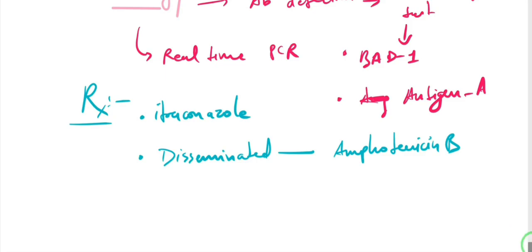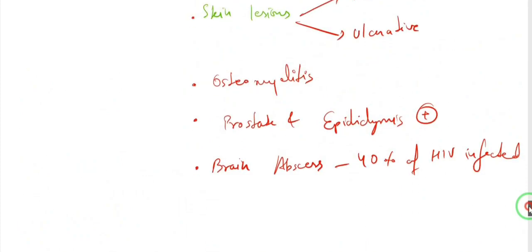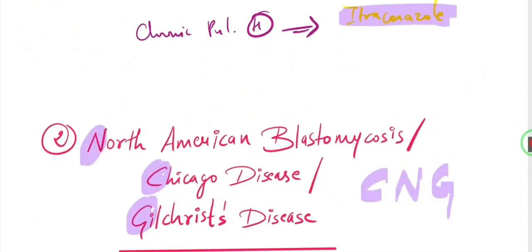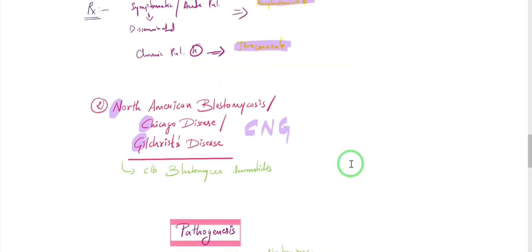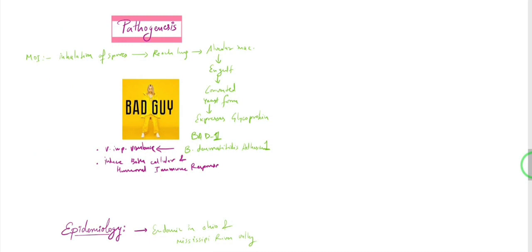Now let's do a little bit of recap of what we have learned about blastomycosis. Blastomycosis was also known as Chicago's disease or Gilchrist disease, caused by Blastomyces dermatitidis. We saw how similar it is to histoplasmosis. The mode of infection is again inhalation of the spores. They reach the lung, meet alveolar macrophages, and there is this very important glycoprotein, a very important virulence factor of this organism, known as BAD1. BAD1 stands for Blastomyces dermatitidis adhesin 1.